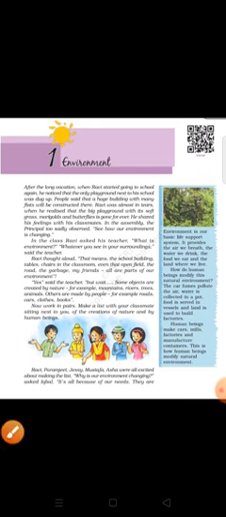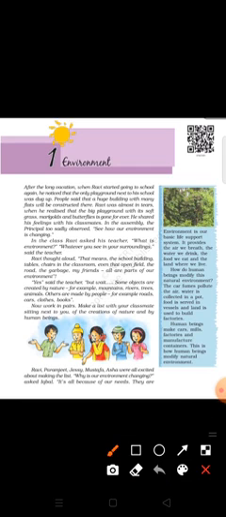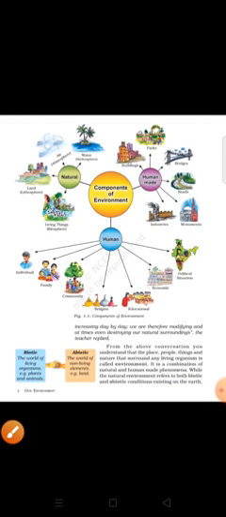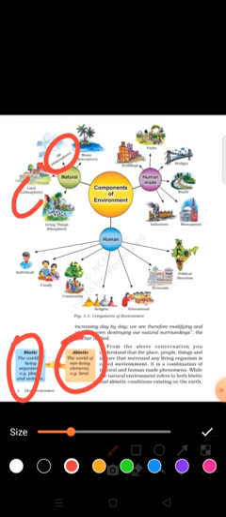And in this chapter we learn what is environment, components of environment also. And we learn abiotic, the word living organism, and abiotic means non-living. And we learn about atmosphere, lithosphere, biosphere, and hydrosphere.